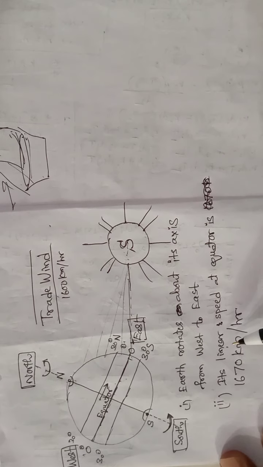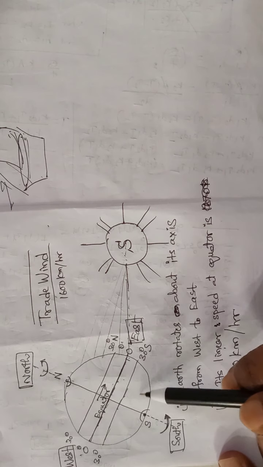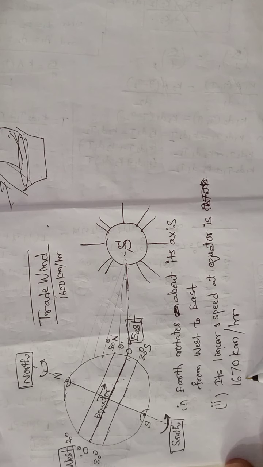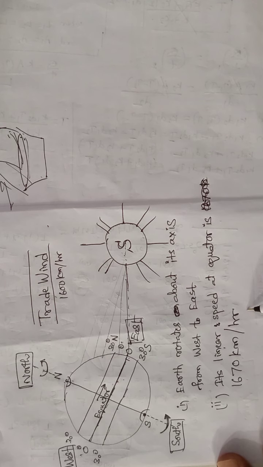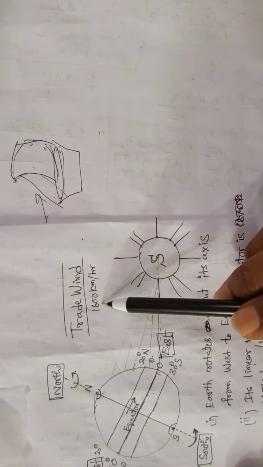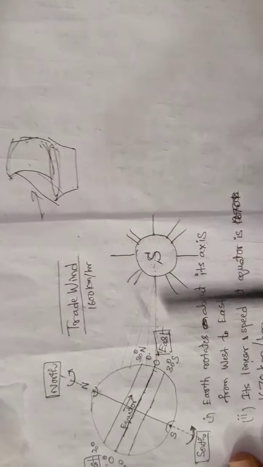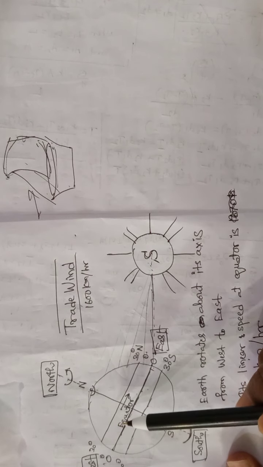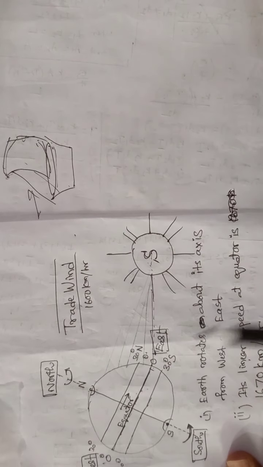The linear speed of our earth at the equator is 1670 kilometers per hour. So the air layer in touch with the earth surface also moves with the same speed. So here the trade wind speed is given as 1600 kilometers per hour. So with the same speed the air layer near the surface moves.